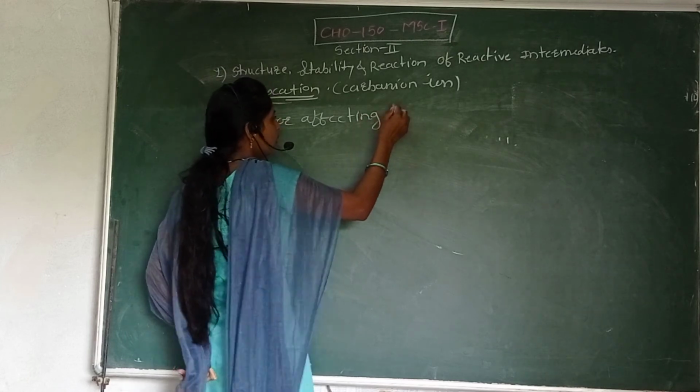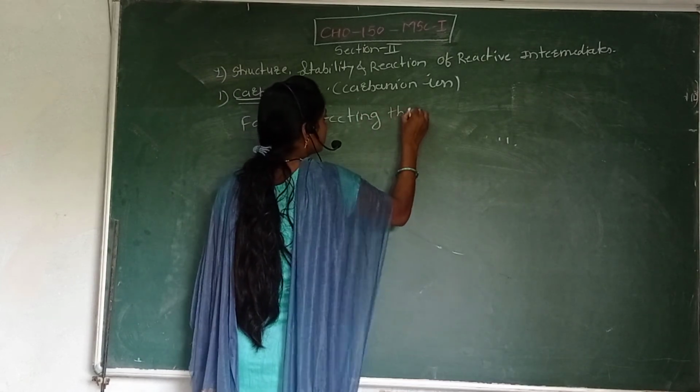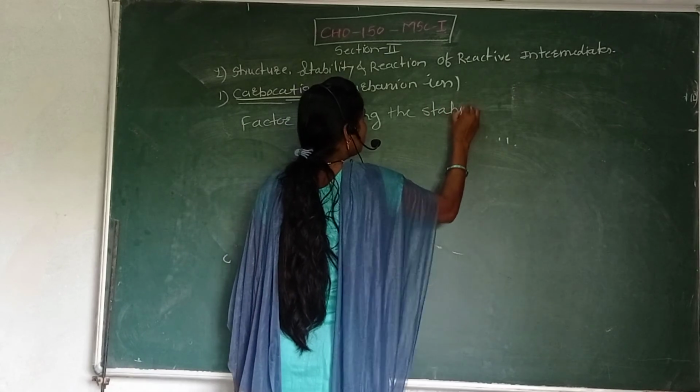Factors affecting the stability of carbocation.